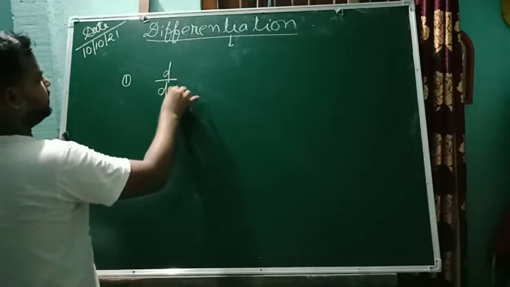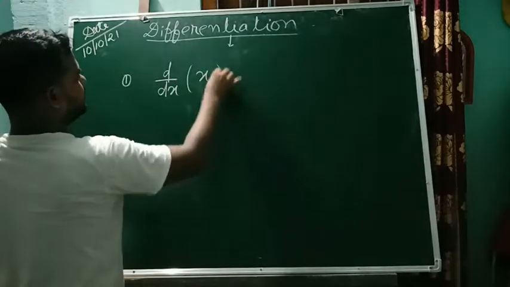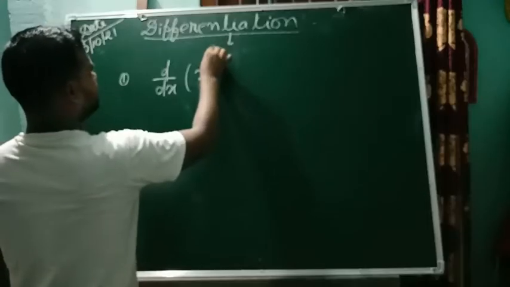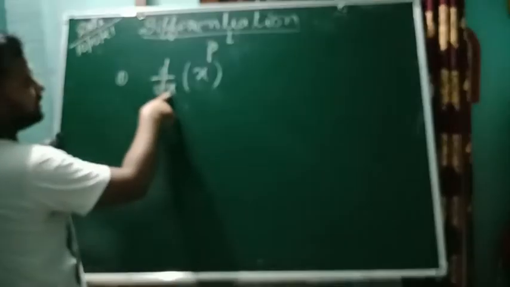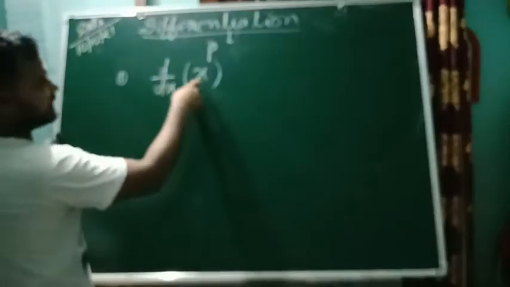d by dx, if it is x to the power p. You see, d by dx and x is the function which we need to differentiate.